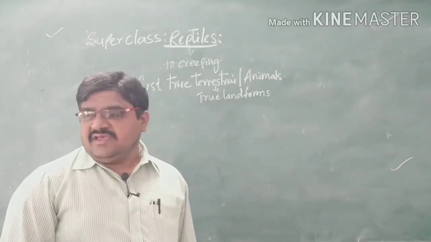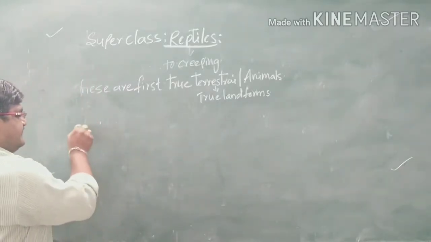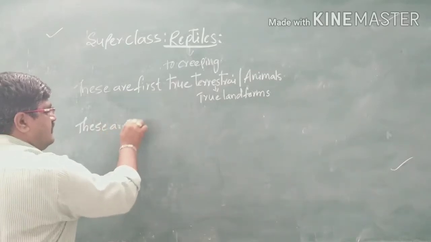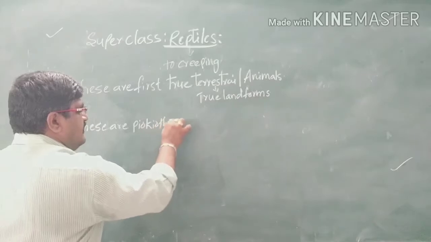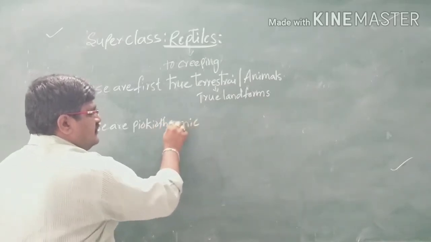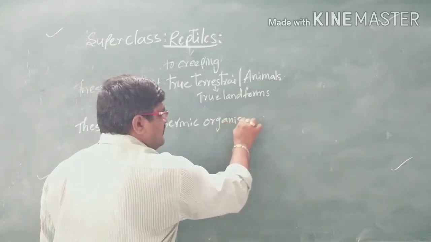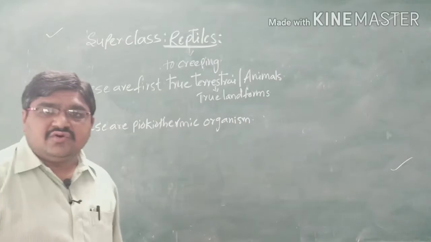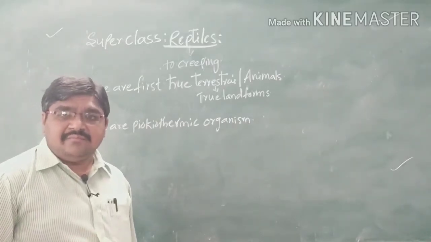These are poikilothermic organisms. Poikilothermic means the body temperature changes according to the environment.